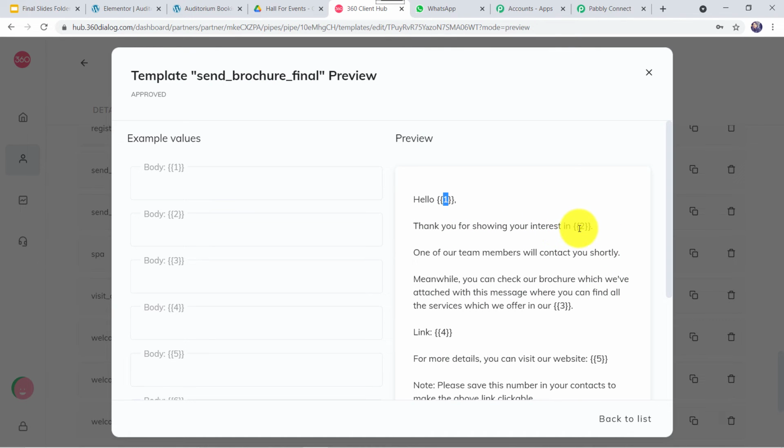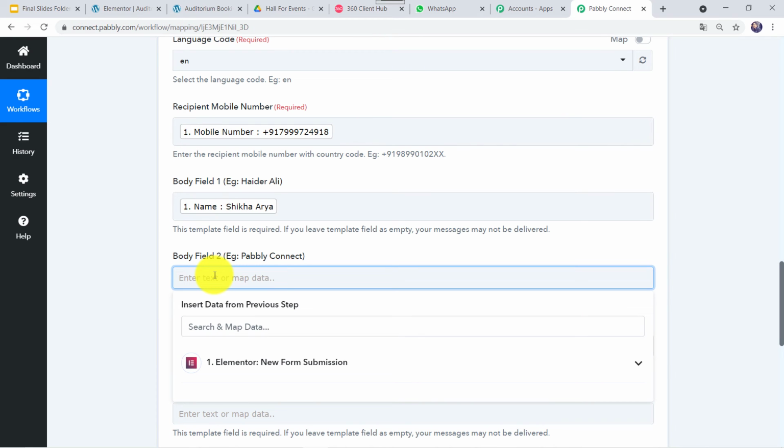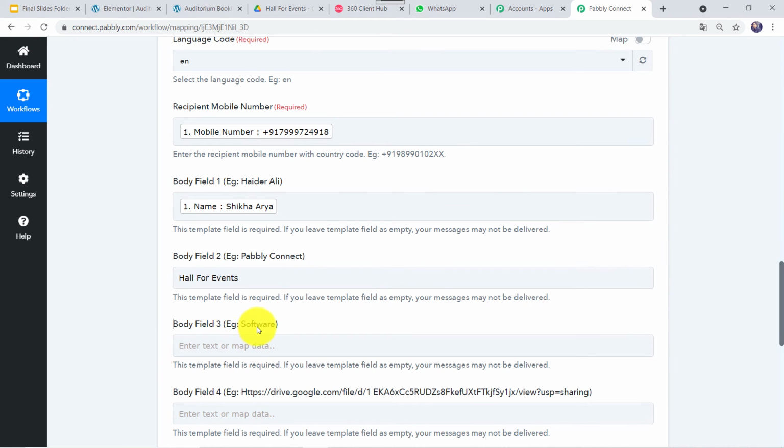Here we have to give the name of our auditorium. So that is Hall for Events. That is the name. Here I will be just typing Hall for Events. Okay. Here body field 3, example software is given. In our template we require